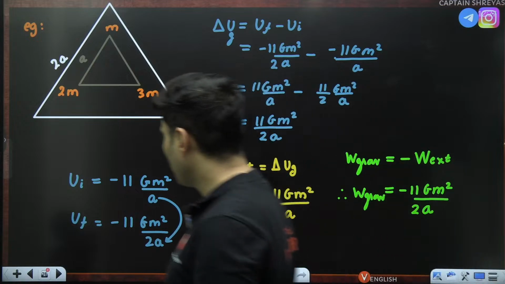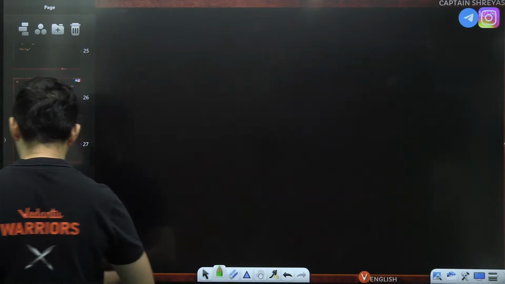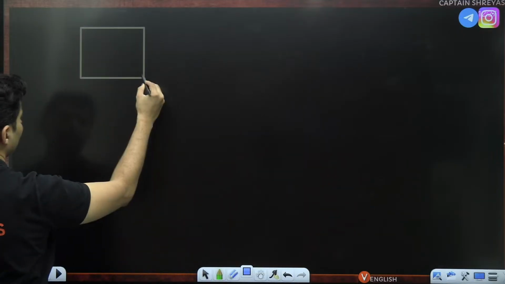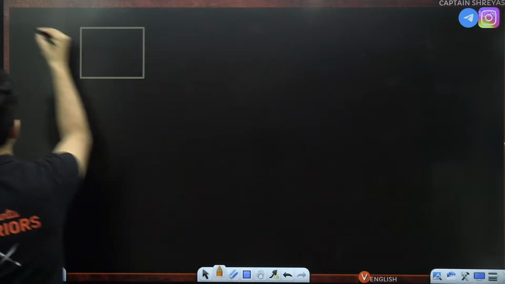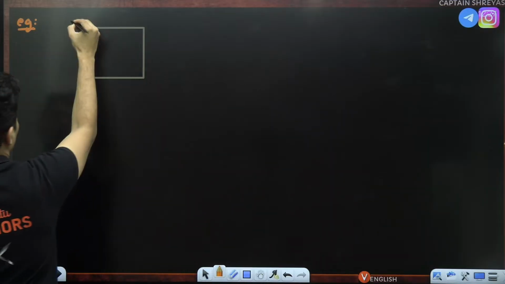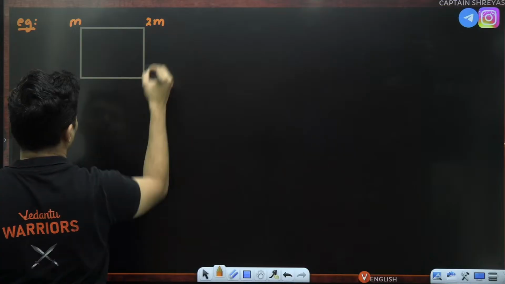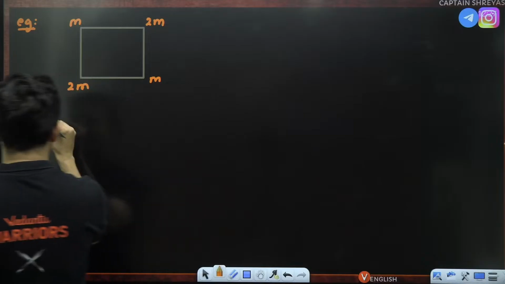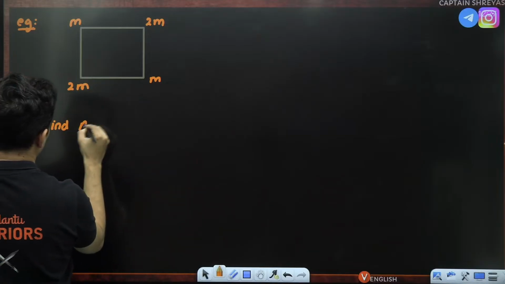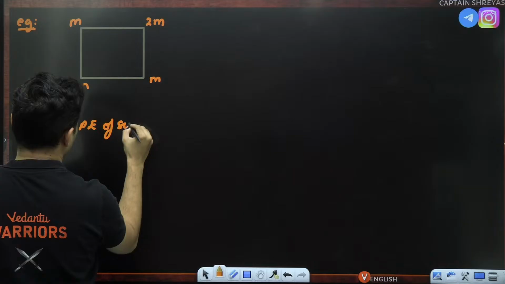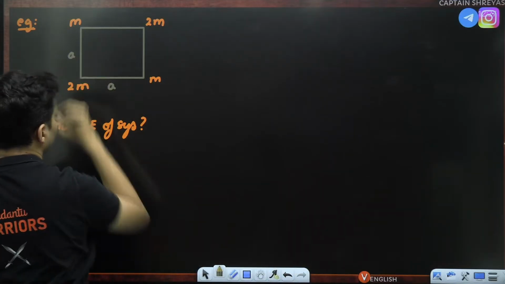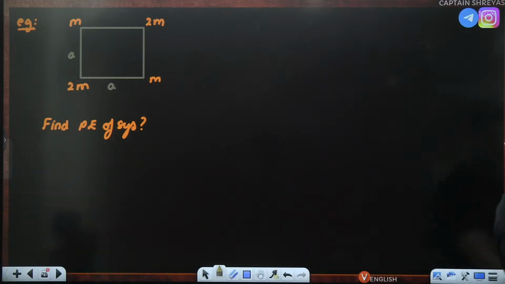Let's do one more question coming up on your screen. Here is the question, guys. Try to solve this. It's on a square. You have to find the potential energy of the system. Just find the potential energy of the system. This is a square of side length A. Okay, come on, try this out.